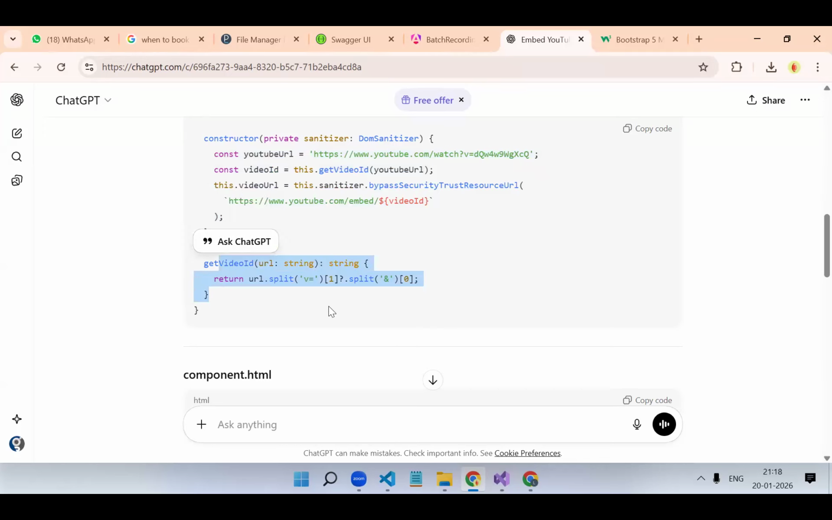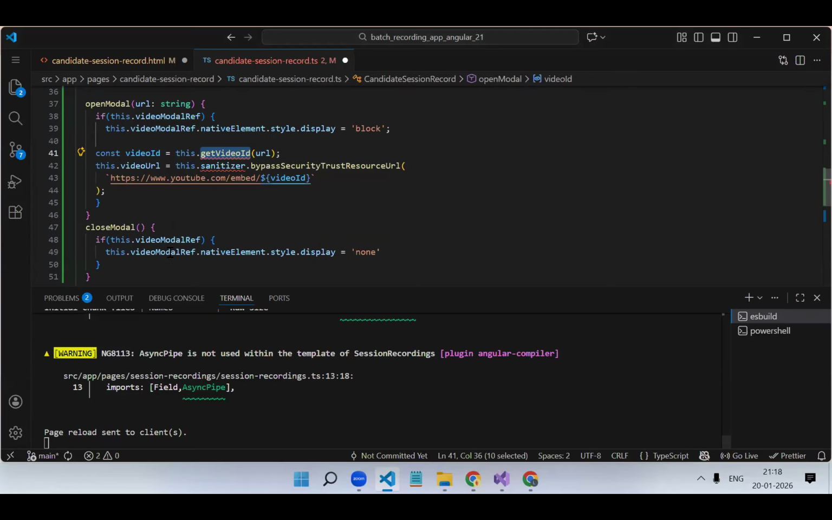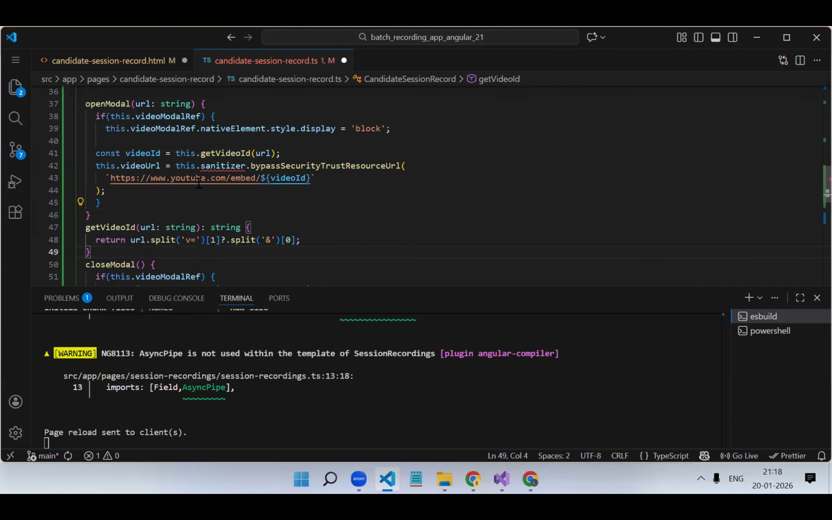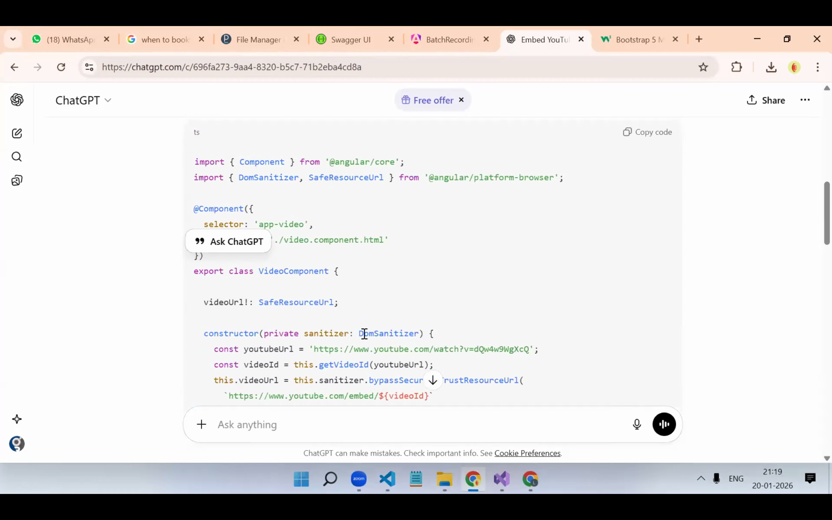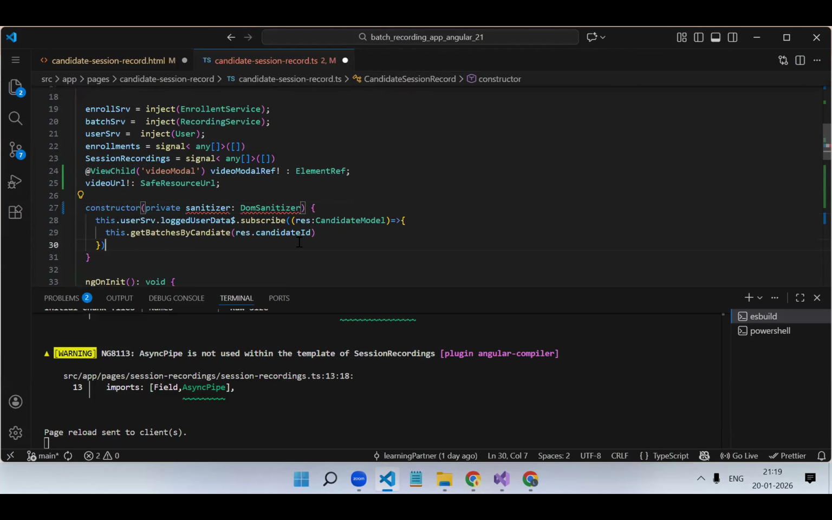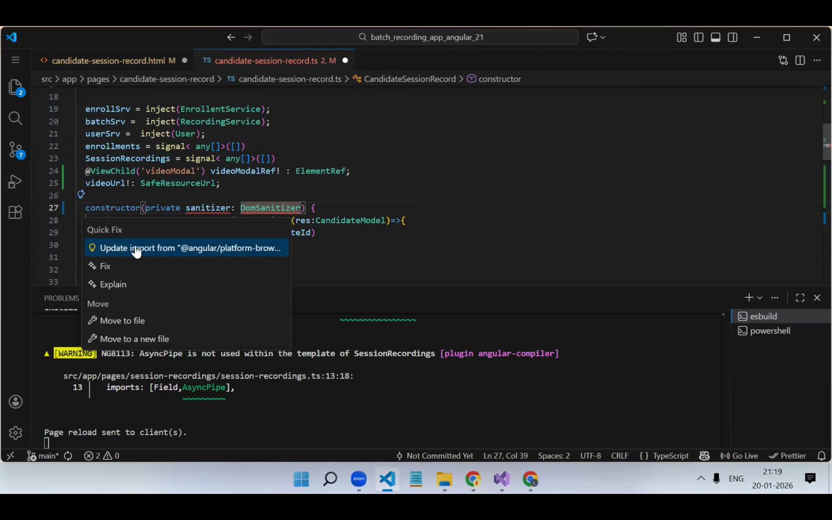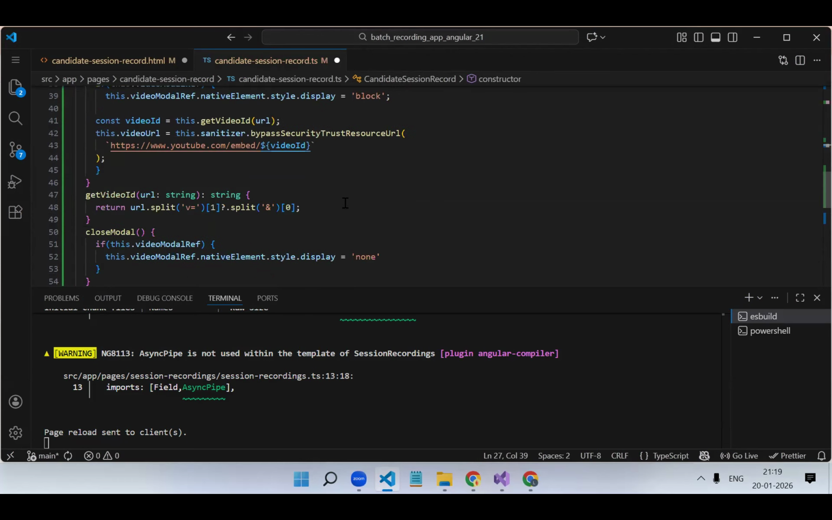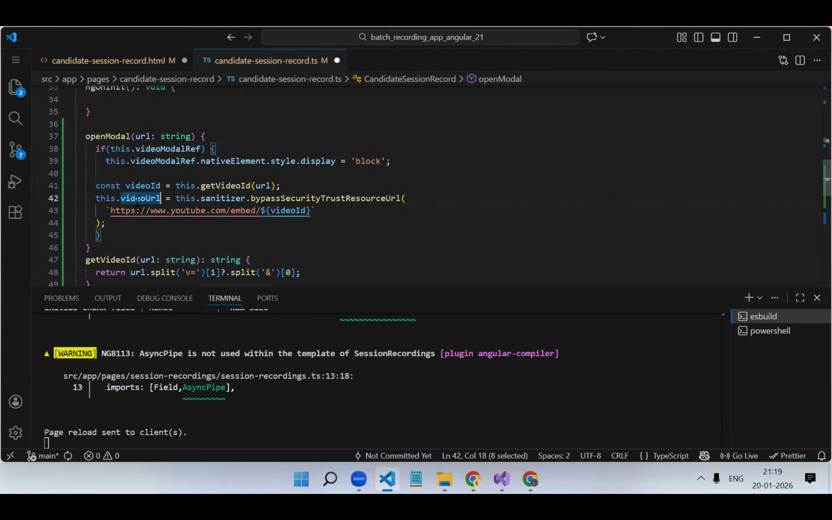Why do we need it like this? P not equal to split of 0. Let's try like this. Same thing we will do. We need one more function and the sanitizer. So we need the service also. This service also we need. We will inject into our constructor the sanitizer object. And so here we will get the actual video ID.